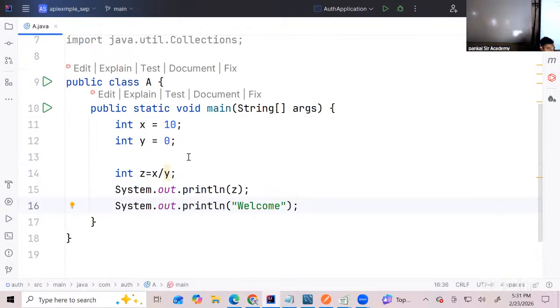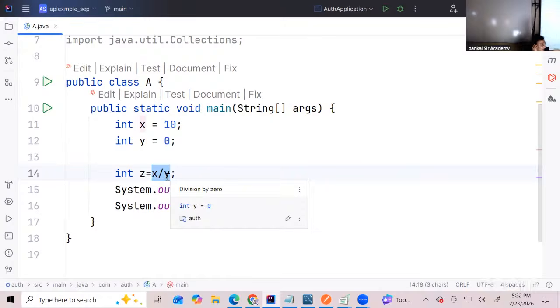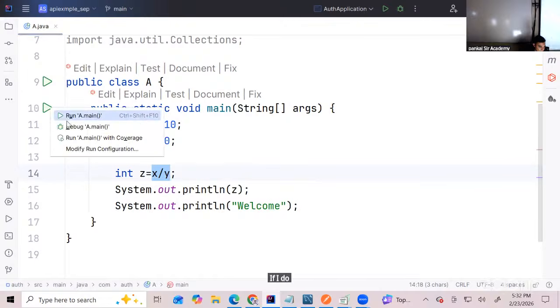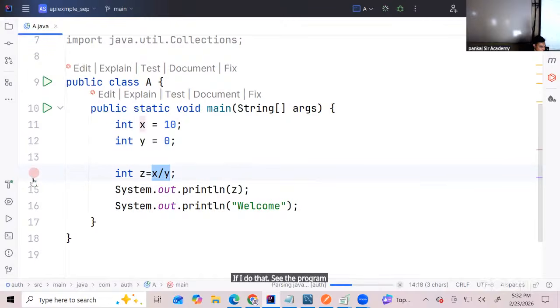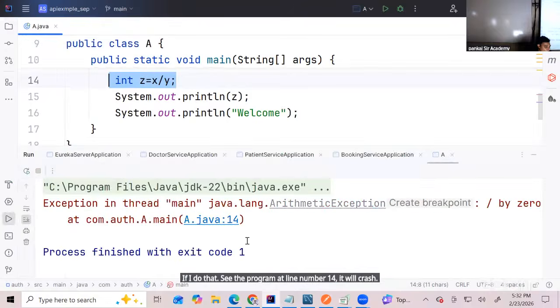Okay. Now when I run this program, you see that at line 14, I'm dividing a number by 0. And when the number is being divided by 0, it's an invalid mathematical operation. Mathematically, it is an invalid statement. You cannot divide a number by 0. If I do that, see the program, at line number 14, it will crash. This is the meaning of a bad user input.